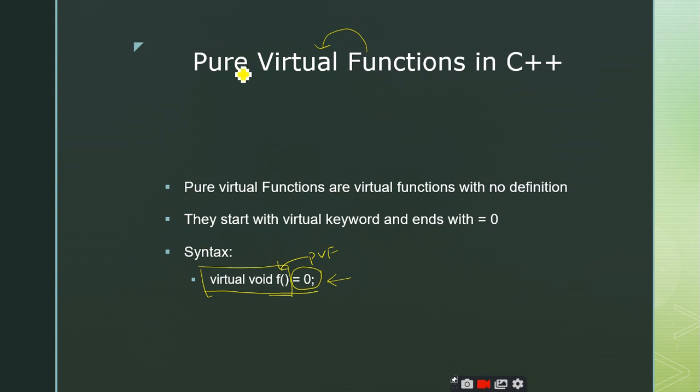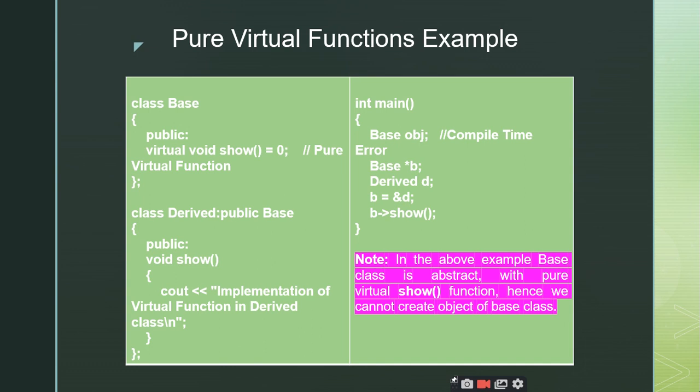Is it clear? The definition is: pure virtual functions are virtual functions with no definition. They start with the virtual keyword, which is used for declaring virtual functions, but they end with is equal to 0. Then we call it a pure virtual function. Now let us look at the example here.